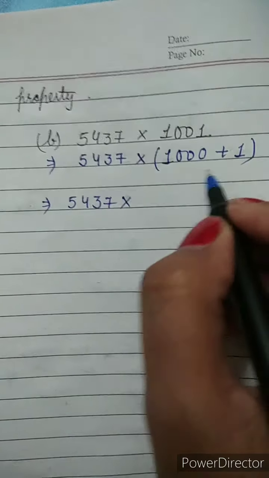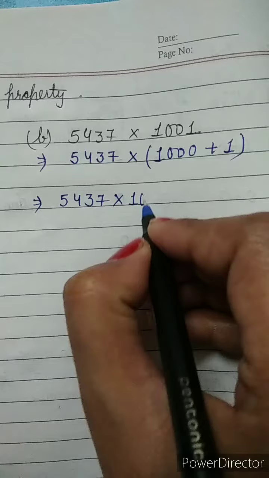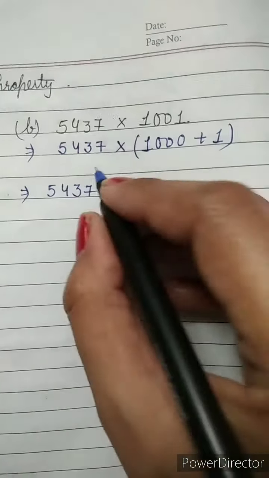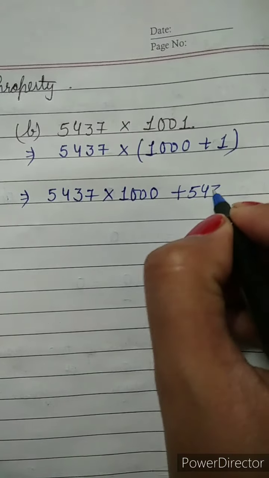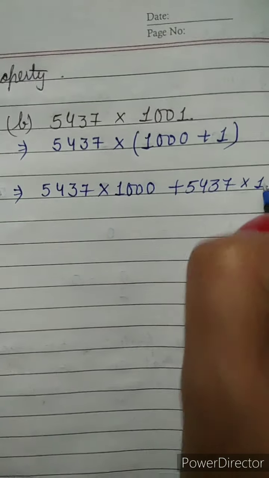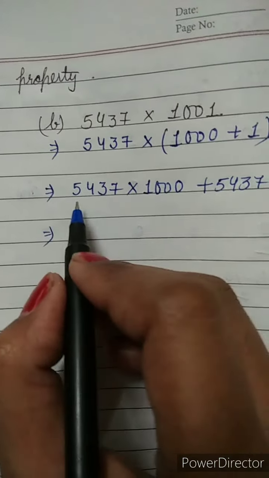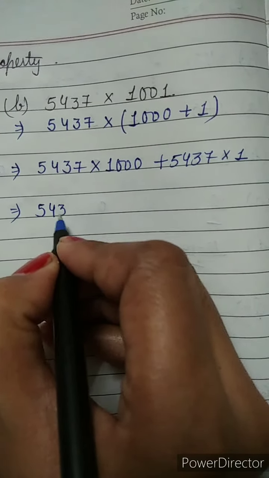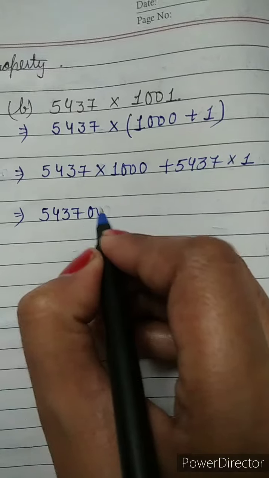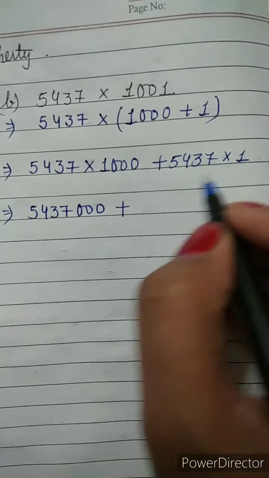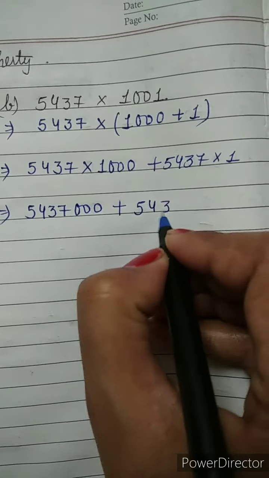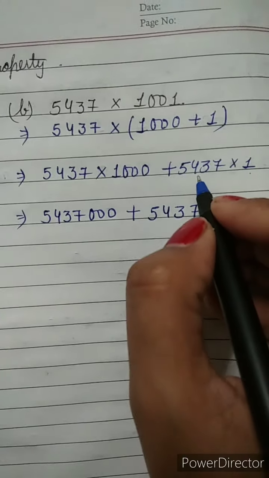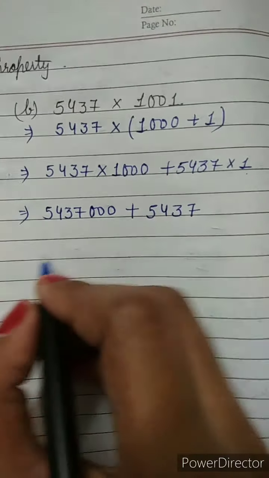5437. Firstly it will go near to 1000, plus, this is the bracket of addition symbol. Then 5437 will multiply to the last number. Now when we multiply them each other, so 5437 times 1000 plus 5437 as it is, because 5437 multiplied by 1 is the same, 5437.